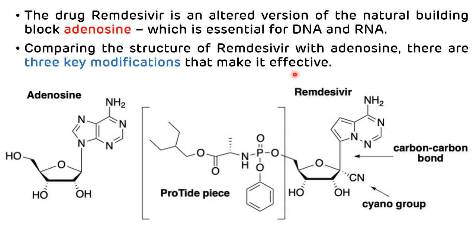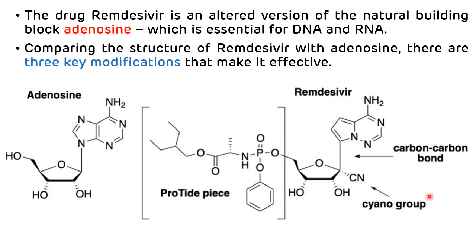The first modification is the presence of a CN group, or cyano group, in the structure of remdesivir, which is attached to the sugar. So whenever remdesivir is incorporated into the growing RNA chain, the presence of this CN group will alter the shape of the sugar, which in turn distorts the shape of the RNA strand such that only three more nucleotides can be added. So that will terminate the production of the RNA strand. That is the first key modification present in the structure of remdesivir.